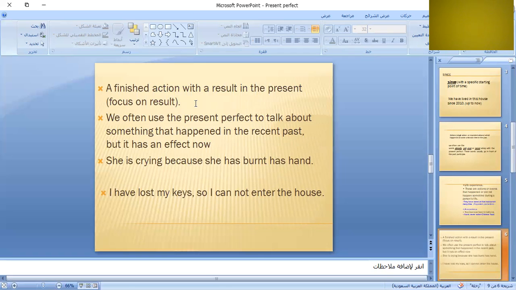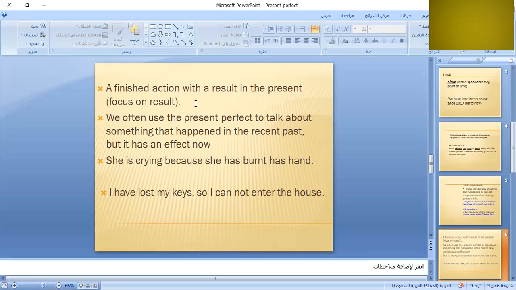For example, as someone is crying, suppose that her name is Fatma, I say, why is Fatma crying? The mother says, she has burned her hand. She has burned her hand. It is a complete action which happened recently, a very short time ago, but its effect is there. Her hand is burned now. Okay.